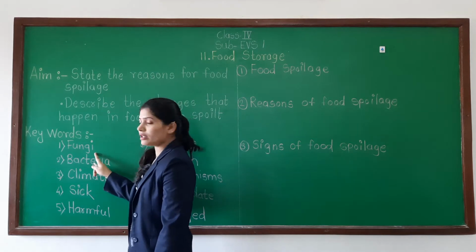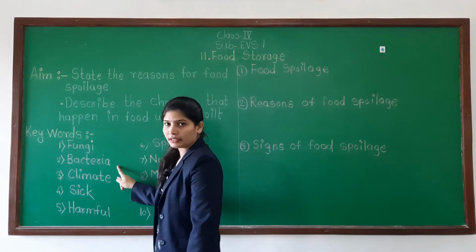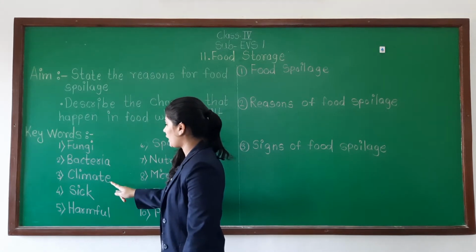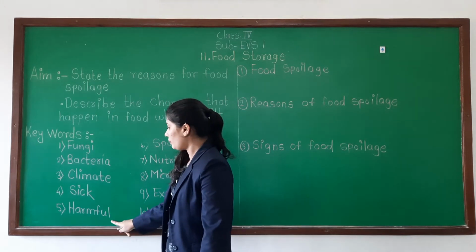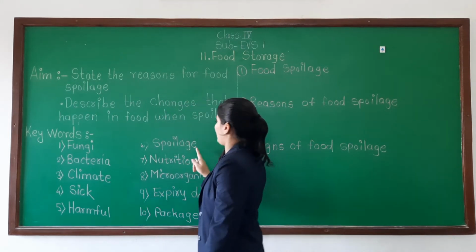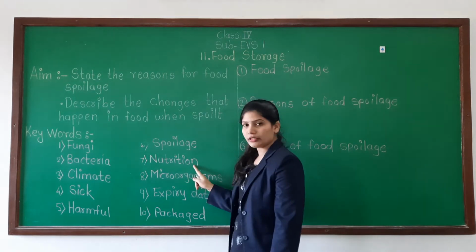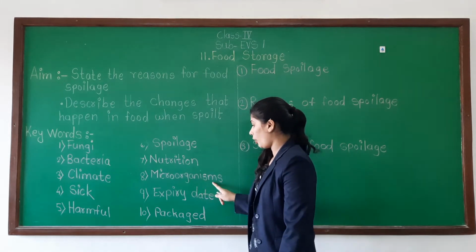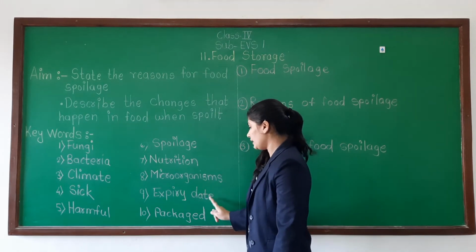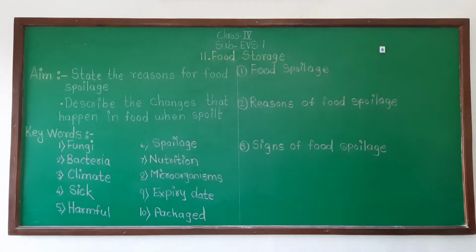Okay? First one is fungi. Second one, bacteria. Third one, climate. Fourth, sick. Fifth one, harmful. Next is spoilage. Then nutrition, microorganisms, write the spelling properly, expiry date and package. Okay, so take a screenshot of this board to write the aim and the keywords in your notebook.